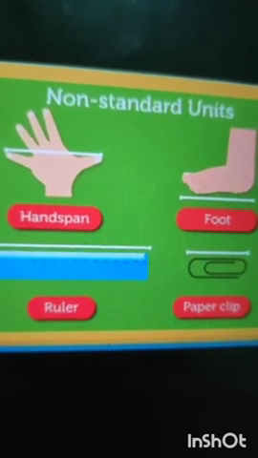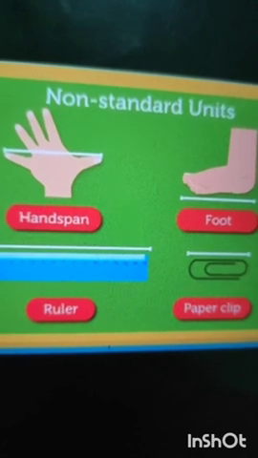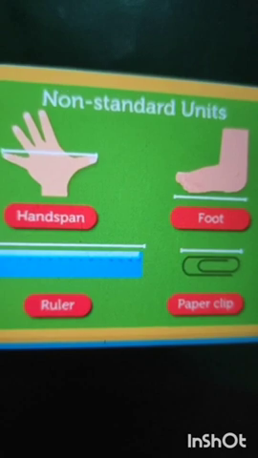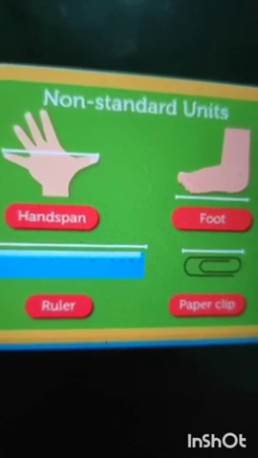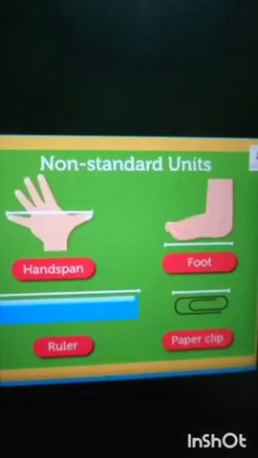For example, a length measured using your foot span will be different from your grandfather's foot span. So for these difficulties we need a standard unit to measure length.